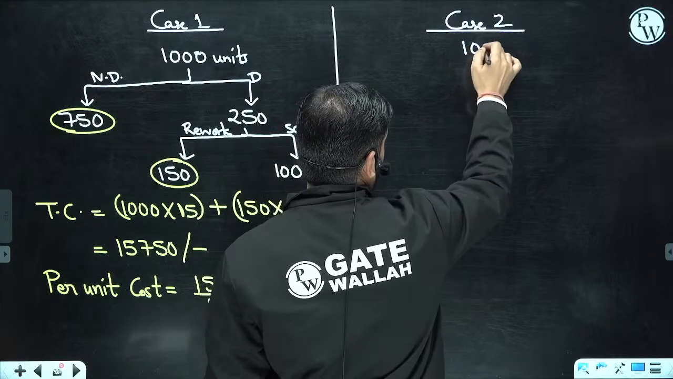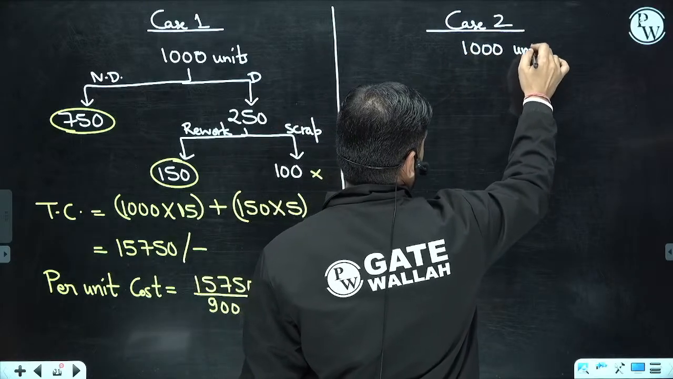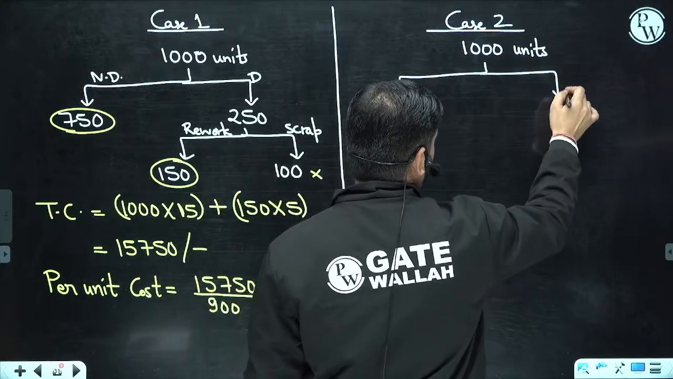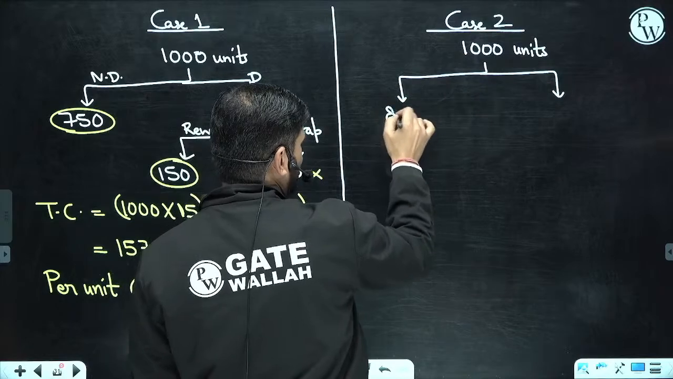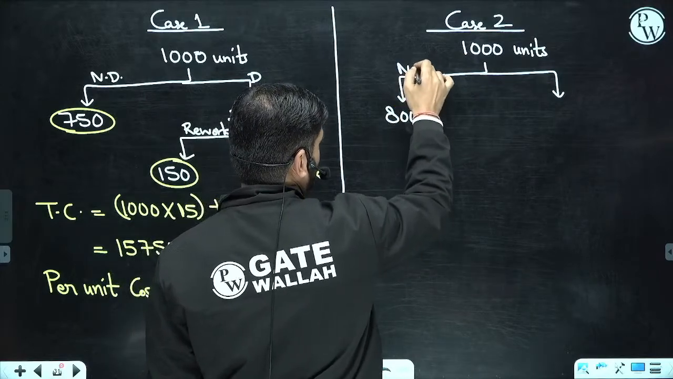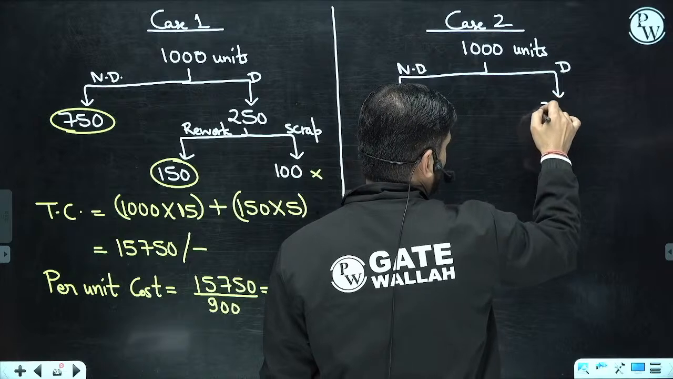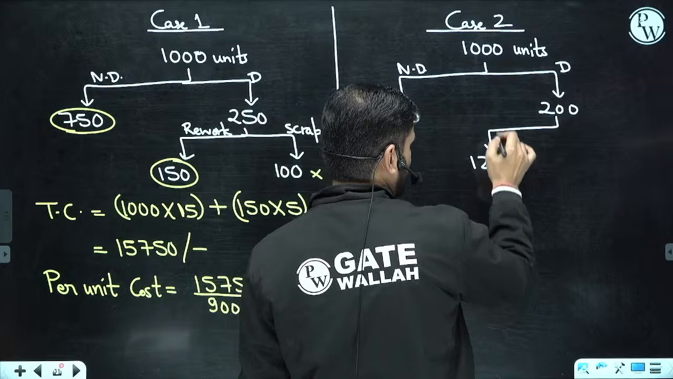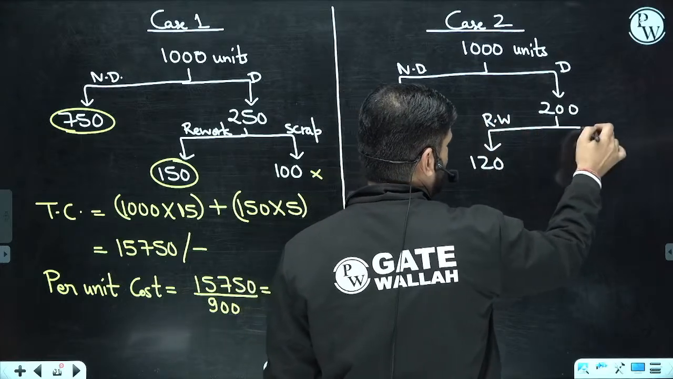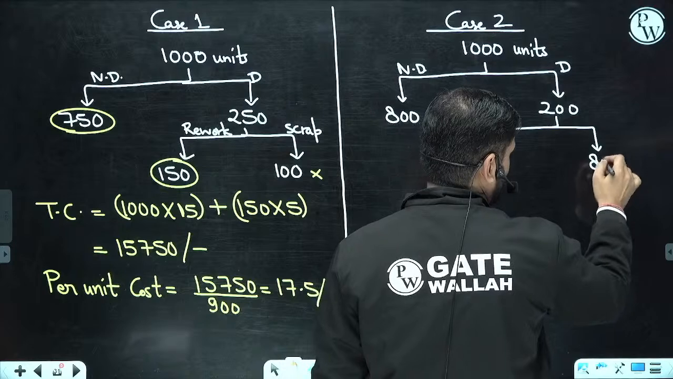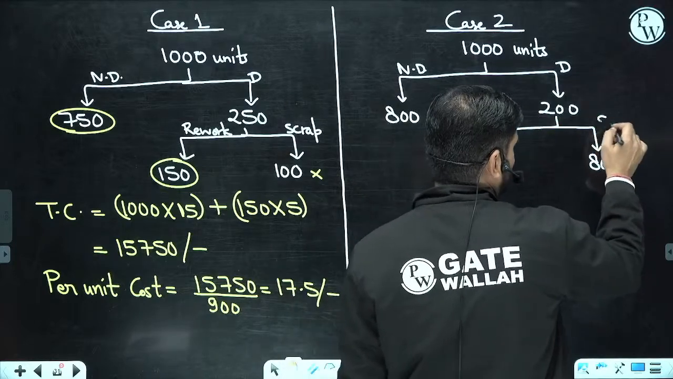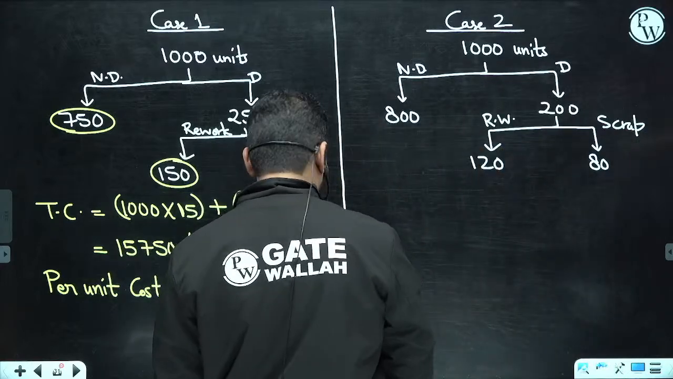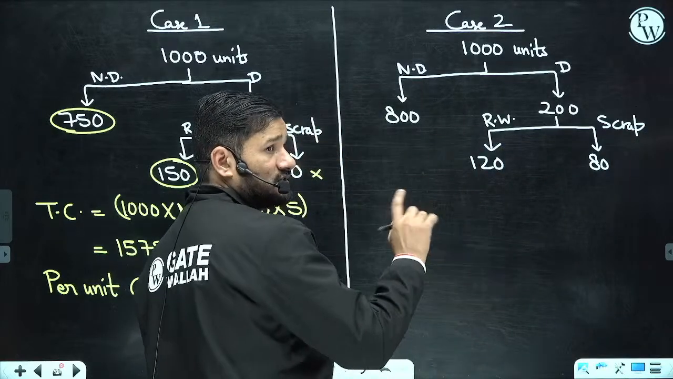How many items are we having? 1000 units. Okay, out of those 1000 units, case 2 is what? After process improvement, 80% are non-defective, so obviously 200 are defective, and out of these 200, 60% are reworked, and 80 units are scrapped, completely waste. Okay, now what is the total cost? We have to find out the per unit cost.